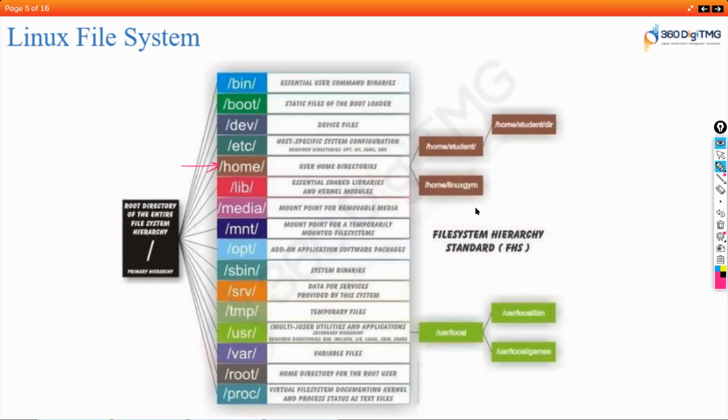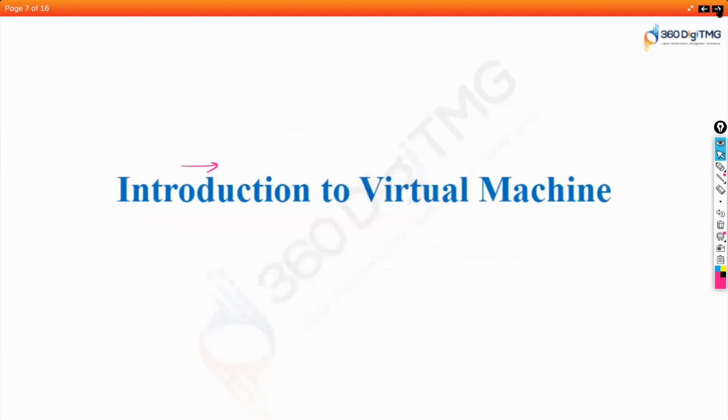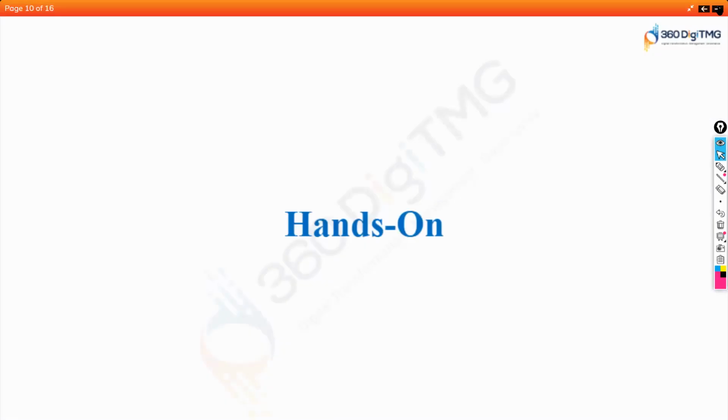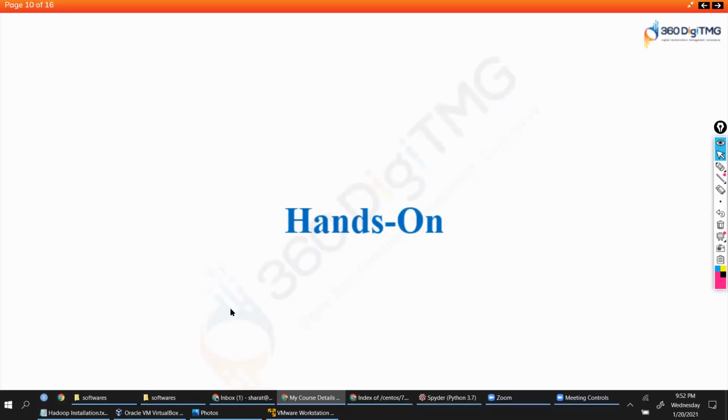Okay. So these are some of the basic concepts of the Linux operating system. And I talked about virtual machines, and these virtual machines are nothing but a virtually created environment, thanks to this hypervisor, right? This is the specialized software which helps us. It will allow us to share the resources among multiple virtual machines, right? And there are a bunch of benefits with respect to virtual machines. And yeah, this is the hands-on that we are trying to do.